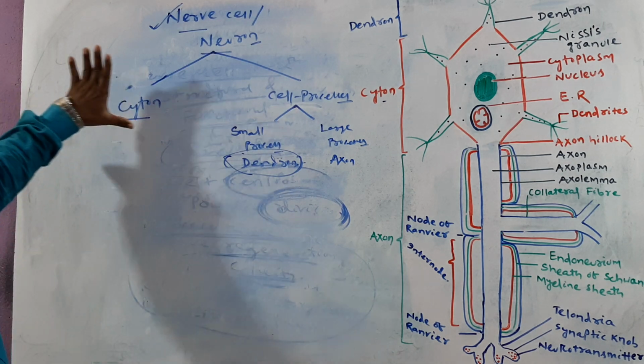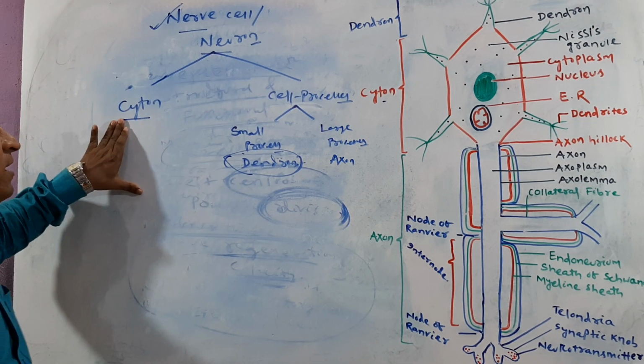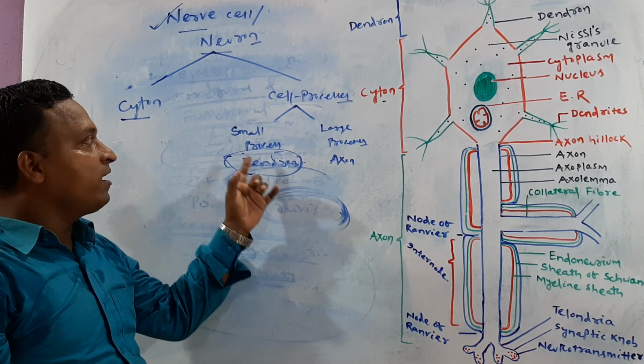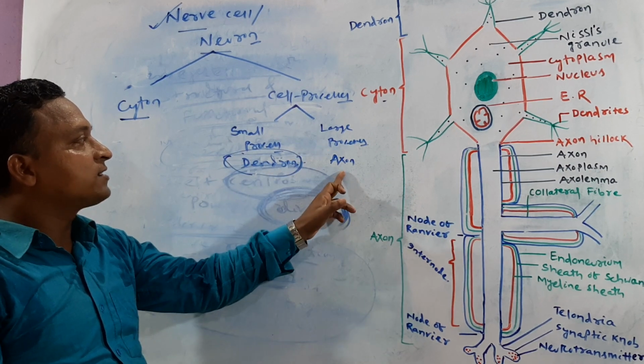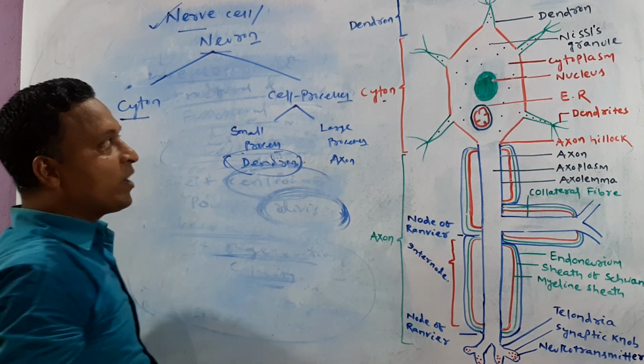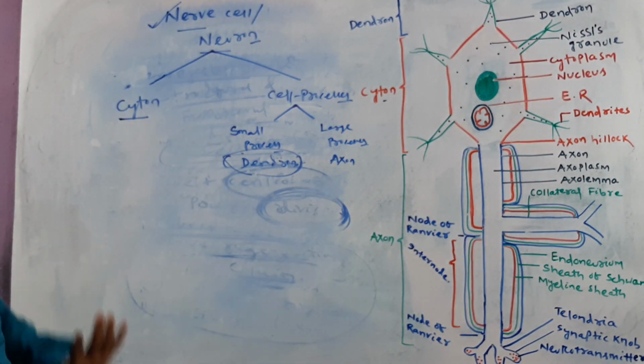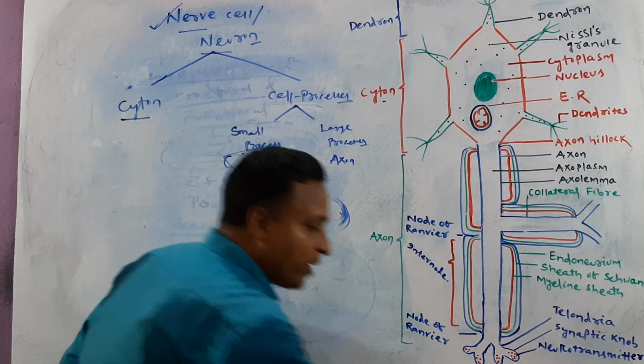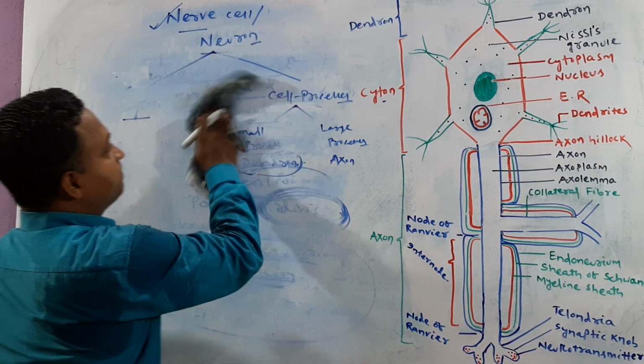The neuron is basically divided into 2 parts. One is cytosol and the second one is cell process. The cell process is again divided into 2 parts: dendron, the smaller process, and axon, the larger process. One by one we will talk in detail. First we talk about cytosol. Let us focus on what cytosol is.